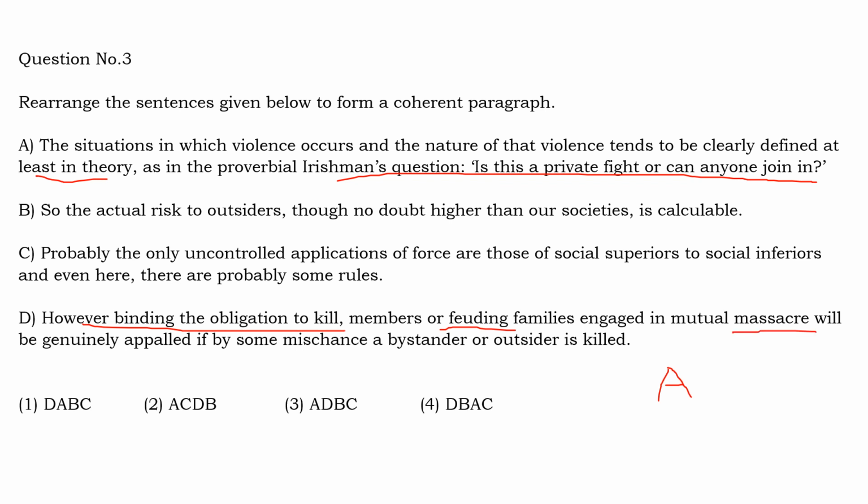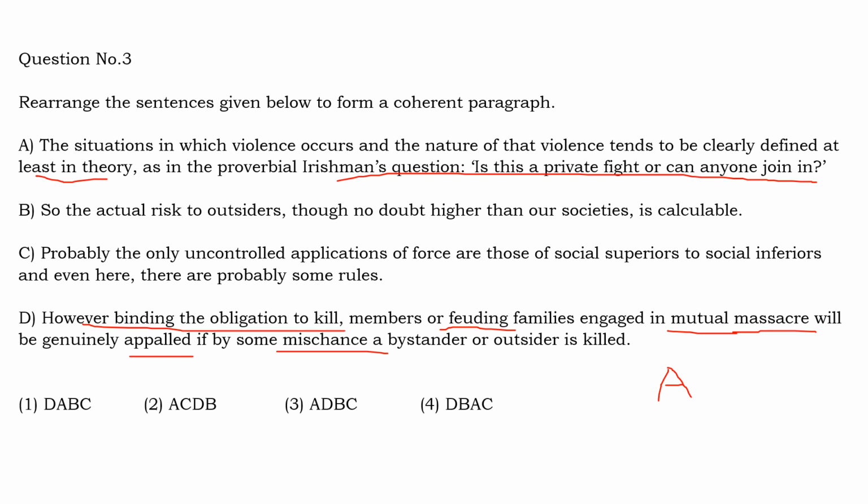Will be genuinely appalled. What is appalled? Appalled means shocked. If by some mischance a bystander or outsider is killed. Mischance means by some misfortune or mistake. So what it means is that people who are fighting with each other will be very much shocked if an outsider or a bystander is killed by chance. So that is why, even though they are very much obliged to kill each other, the people who are warring with each other, engaged in mutual massacre.